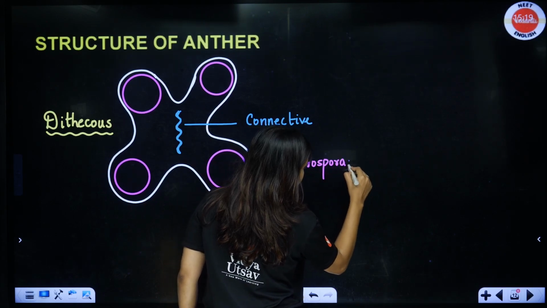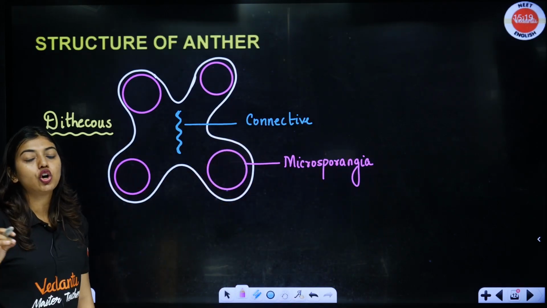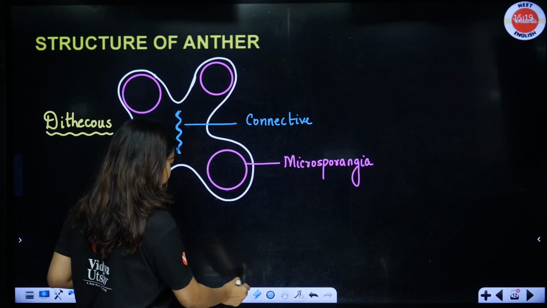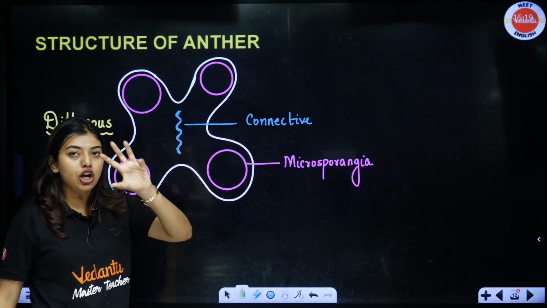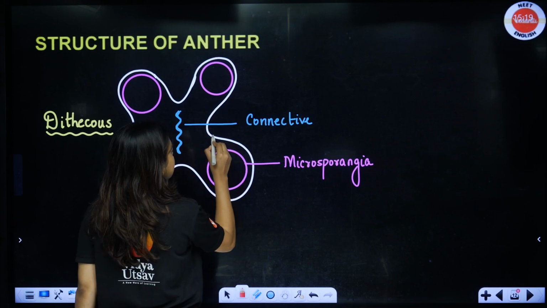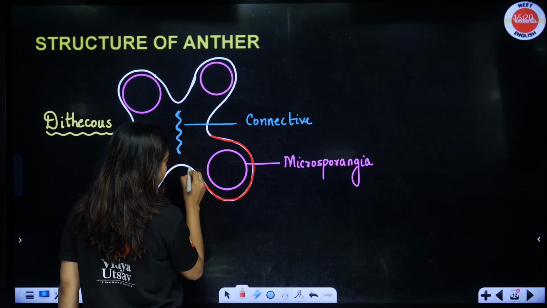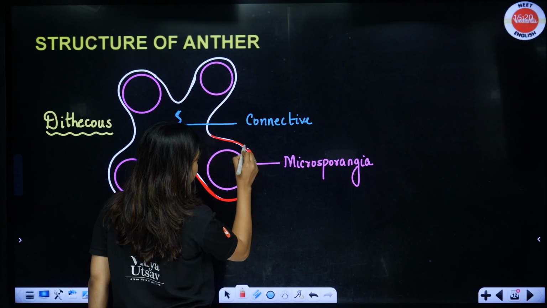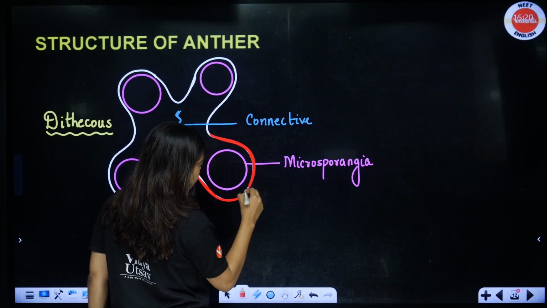So what are the two processes that happen here? Microsporogenesis. So the microsporangia is going to bear your sporogenous tissue or your microspores, so that can ultimately form the pollen grains. We will learn about it, don't worry. Now students, if I take a magnified image of this microsporangia, it will have 4 layers for protection, okay. So the first layer, understand, is common, common means it is running throughout the anther. That is going to be the first layer like this. This layer is called the epidermis. What is this layer called? Epidermis. I will just fill these gaps.